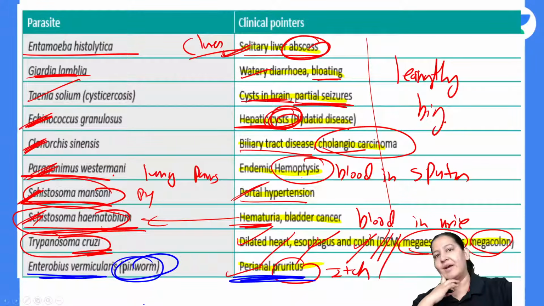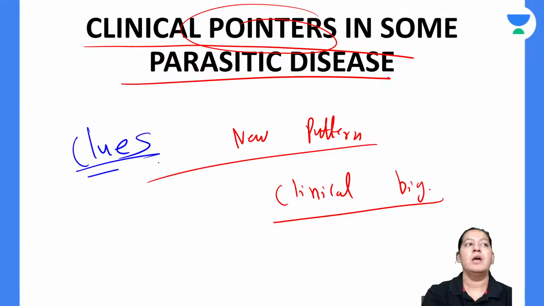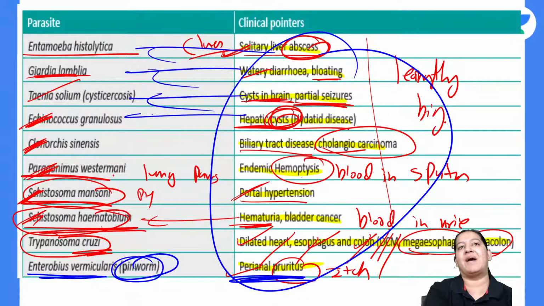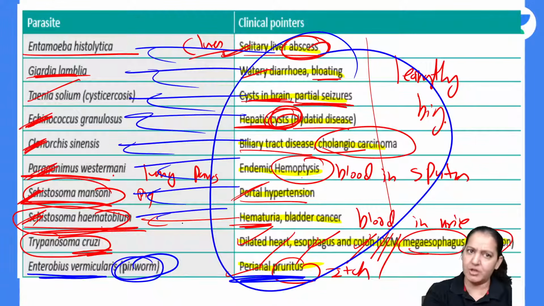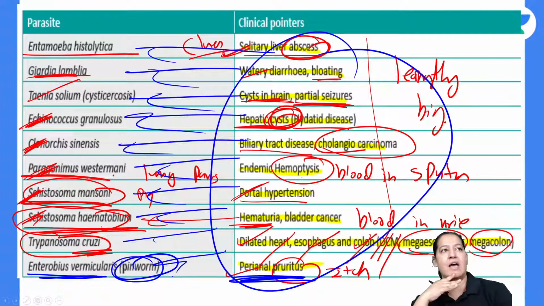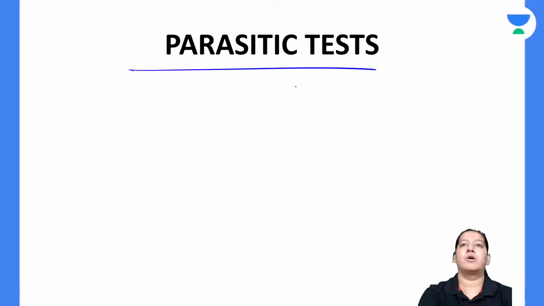I'm really trying hard. So these are the clinical pointers, or you can say the clues for your question. In your big question, when these words are written, the examiner is pointing you towards these parasites. From the options, you should combine it with other clues given in the question, but mostly the answer will be this. You got my point? Now I'm giving you a list of parasitic tests.